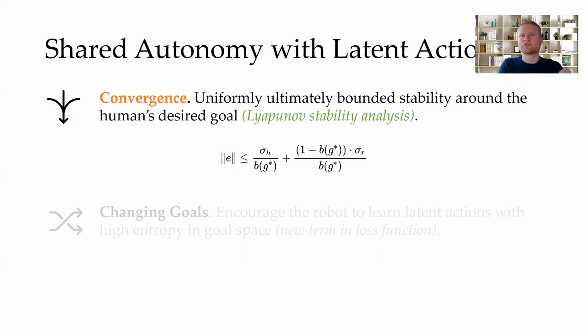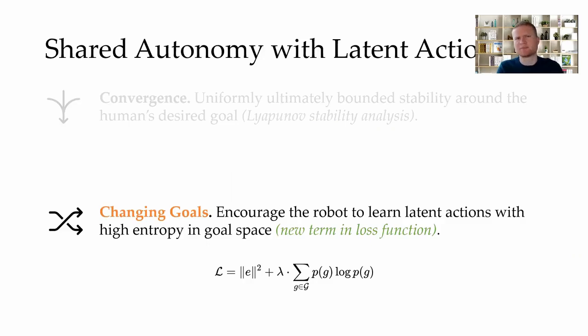We show that this approach ensures the robot converges to the human's high-level goal, even if the human is bad at controlling the robot. Applying the Autonomy stability analysis, the error between the robot's state and the human's goal is uniformly ultimately bounded. And the size of that bounding ball decreases as the robot's confidence in the human's goal increases. But the human might mess up and lead the robot towards one high-level goal before changing their mind. If the robot has already converged towards the first goal, how do we ensure that it's not stuck and unable to change goals? We address this problem by encouraging entropy in the latent action space.